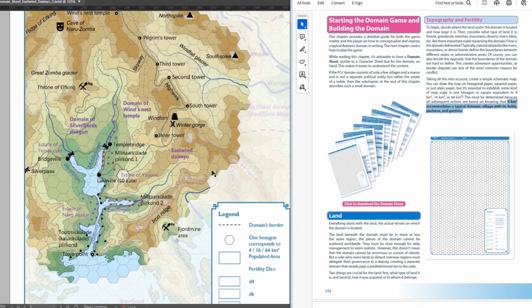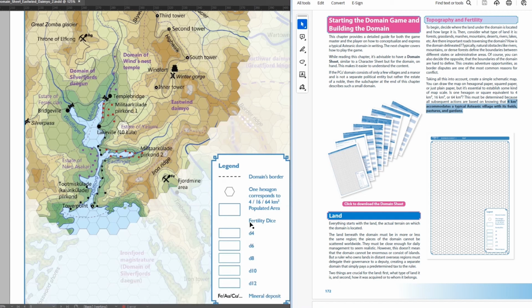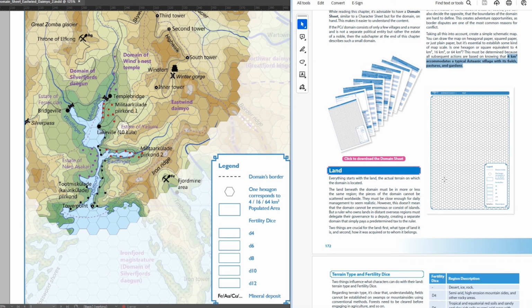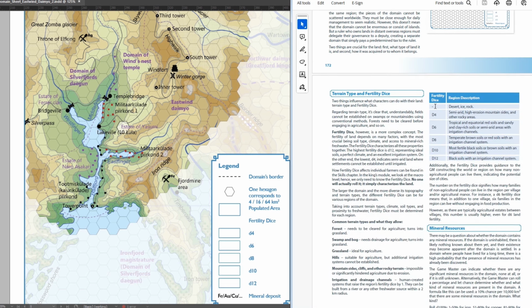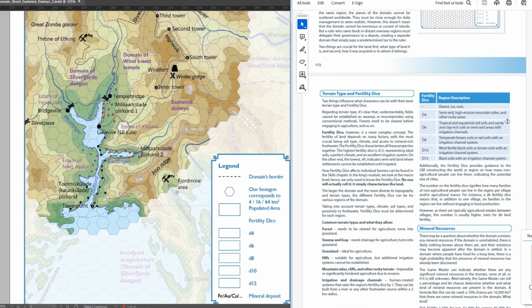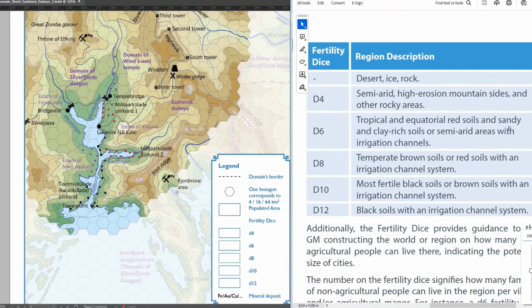The next thing to decide is the soil's fertility dice, which goes from 0 for deserts and such to D12 for the most ideal soils with irrigation systems. This example domain is in a harsh northern climate with rocky lands, so the lowlands fertility dice here is only D6, highlands D4, and mountains 0 or nothing. You can't make fields there.